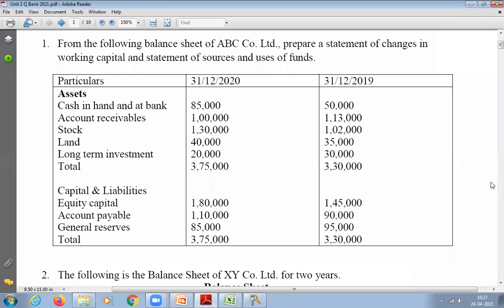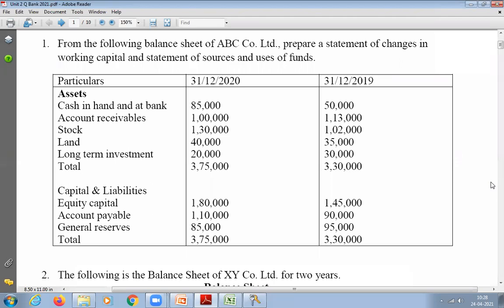Long-term investments 20,000 and 30,000. Total is 3,75,000 and 3,30,000. Capital and liabilities: equity capital 1,80,000 and 1,45,000. Accounts payable 1,10,000 and 90,000. General reserves 85,000 and 95,000. Total is 3,75,000 and 3,30,000.